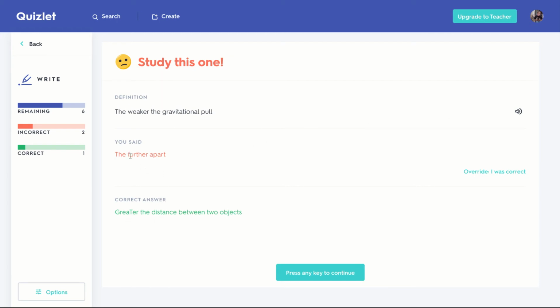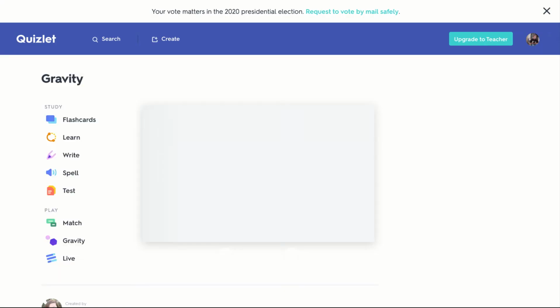And they see the further apart, I don't have the exact same words they wanted. Greater the distance between the two objects. So I still got it wrong, even though my answer means the same. So I'm not going to freak out about it because it's just for studying and getting to know the meaning of the words anyway.